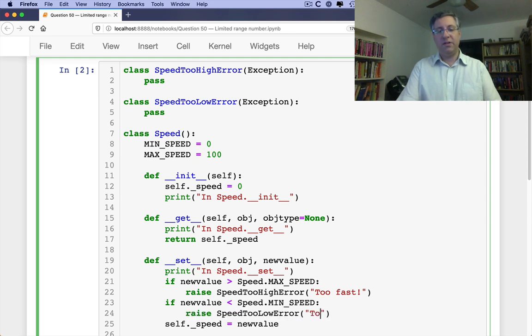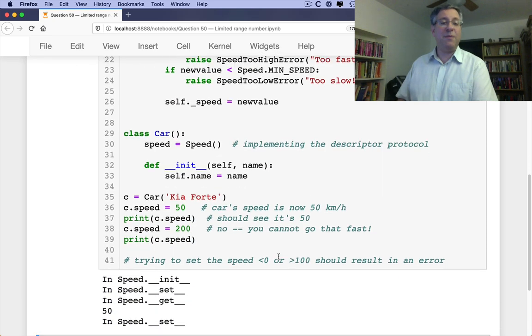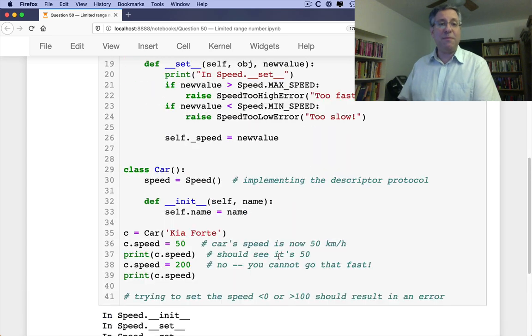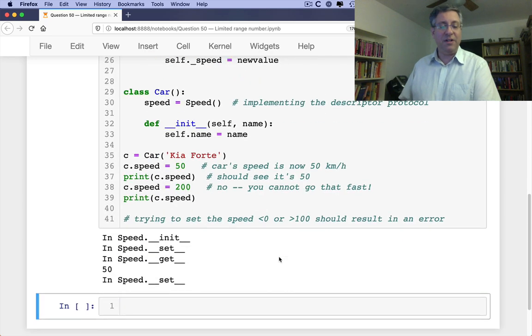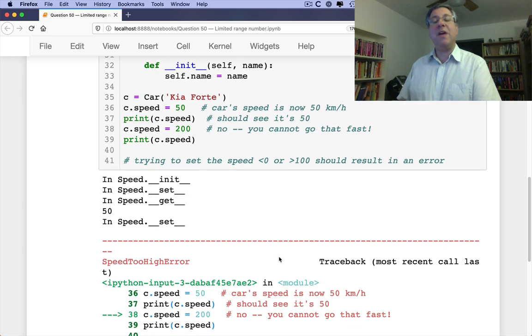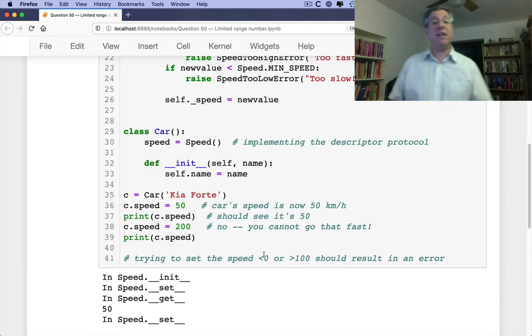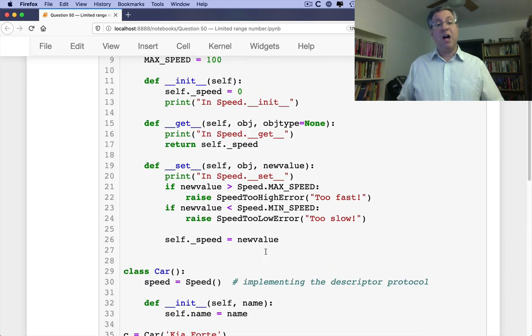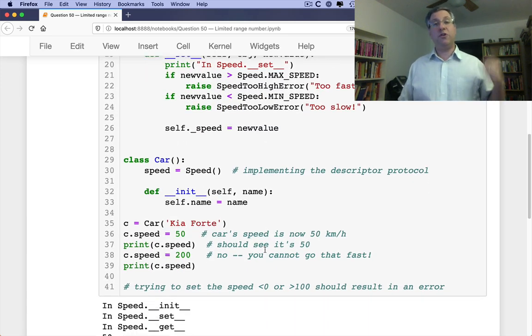And so now when I run all of this, see, I'm trying to set c.speed equals 200, and we're going to get an exception there. The exception is going to say you're trying to go too fast. Sure enough, if we go down here when it's executing, there we go, SpeedTooHighError. By the way, it's usually a really bad idea to use the built-in Python exceptions for this sort of thing. You really want to use your own exceptions. So far it looks great. It looks like we've basically managed to add some guardrails, appropriate for a car, I guess, to our car class. So all the issues of speed are now taken care of by our Speed class, and we're doing great.